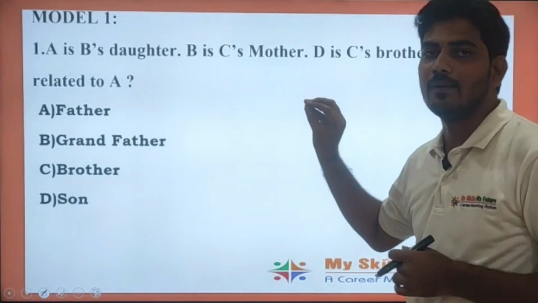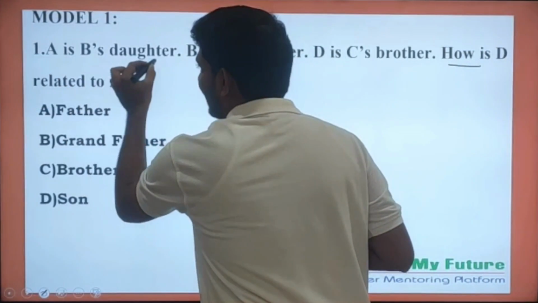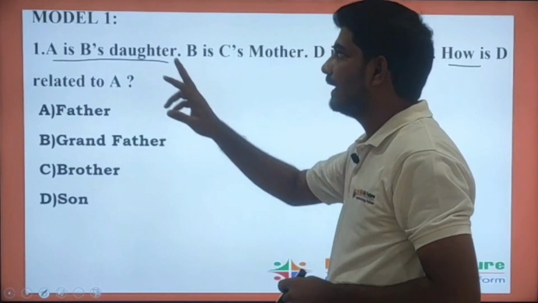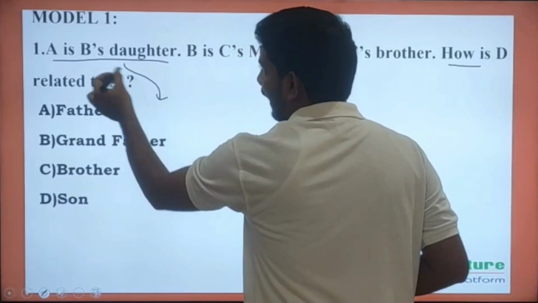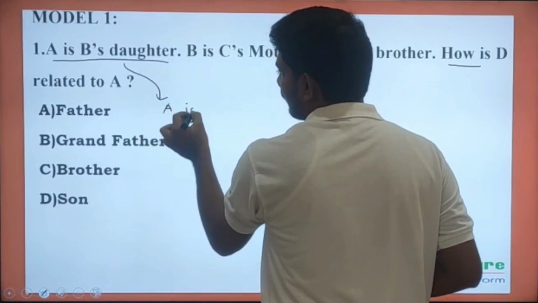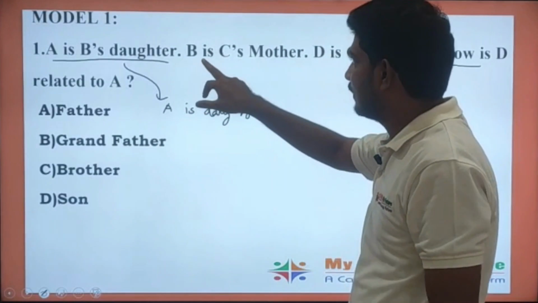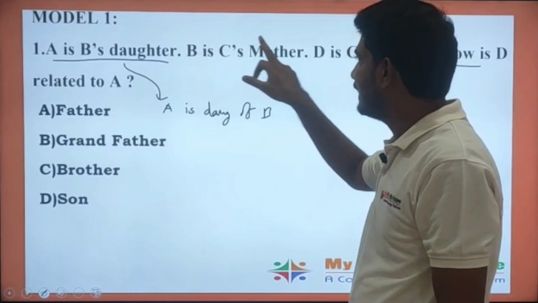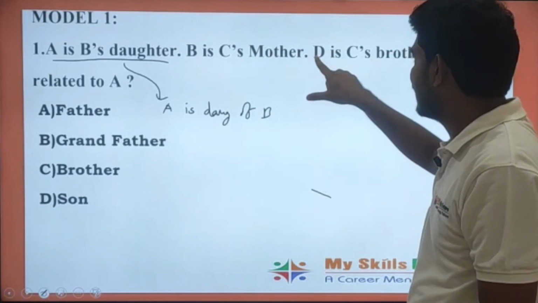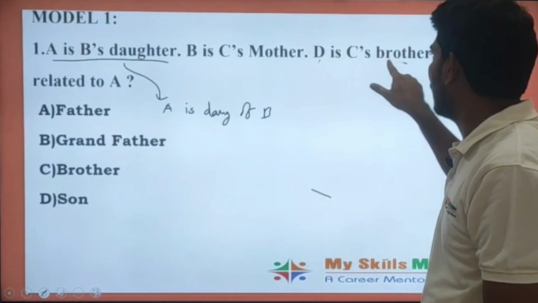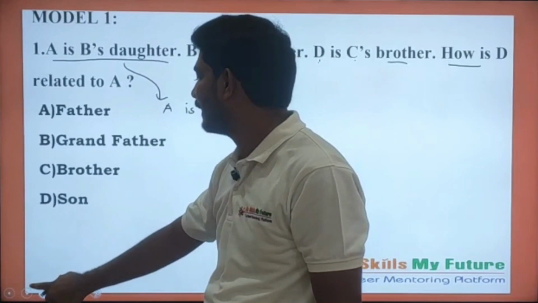See carefully how I am arranging the data here. The statement A is B's daughter can be read as: A is the daughter of B. The statement B is C's mother can be read as: B is the mother of C. And the last statement can be read as: D is the brother of C. So we need to arrange the given data diagrammatically.